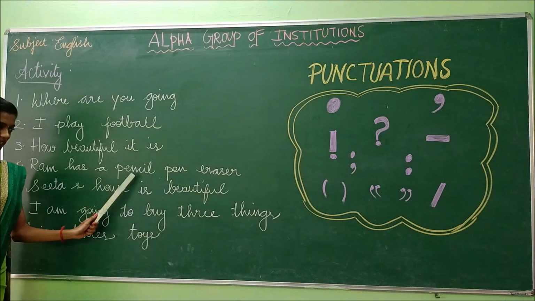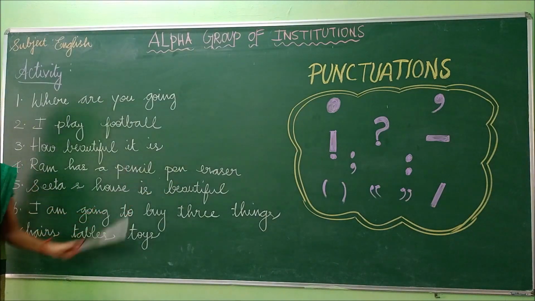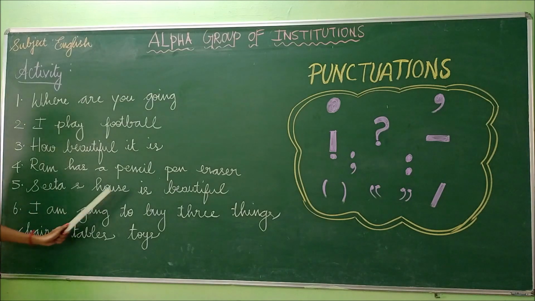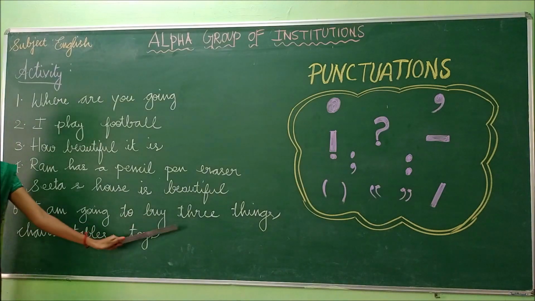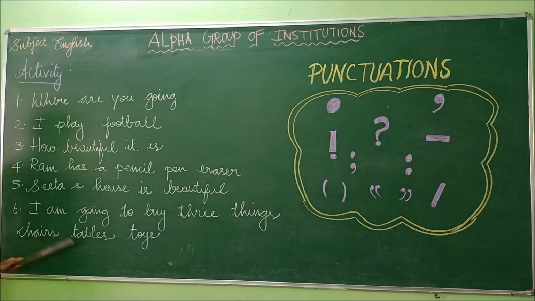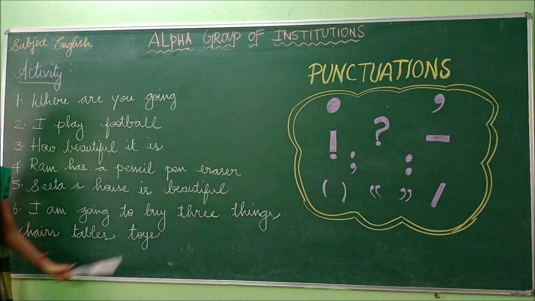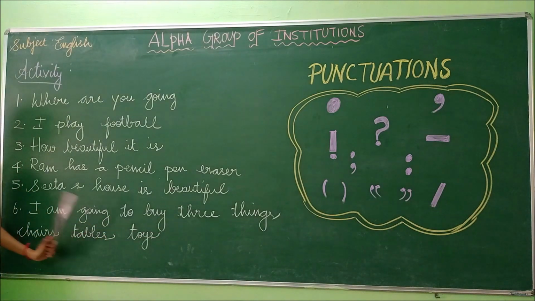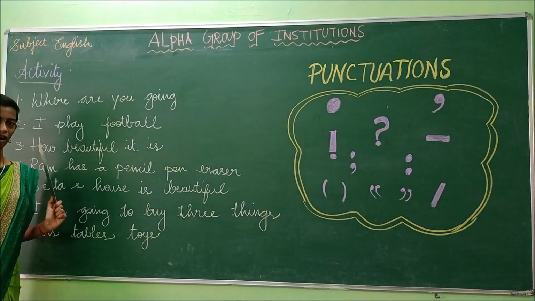Fifth: Sita's house is beautiful. And: I am going to buy 3 things. Chairs, tables, toys. Okay students, now we are going to identify the punctuation mark for these.